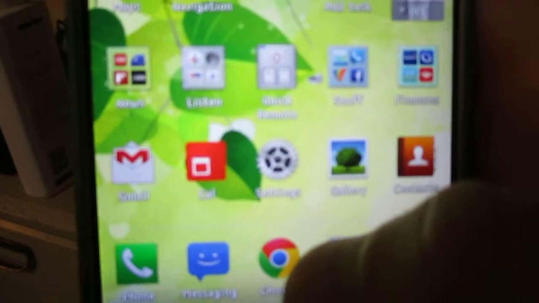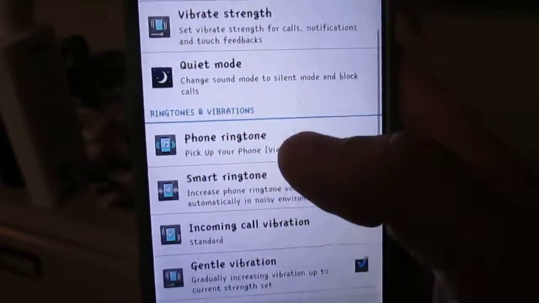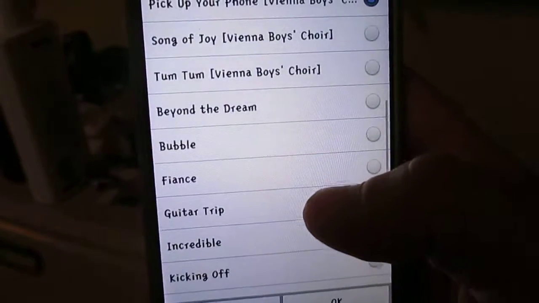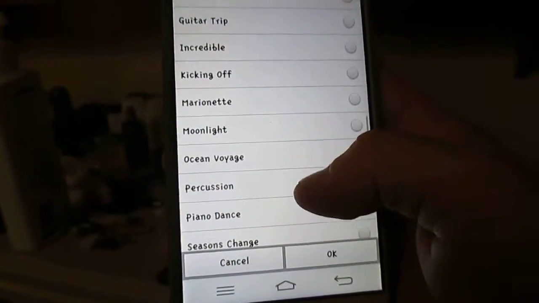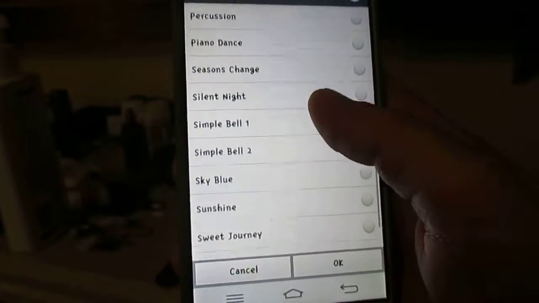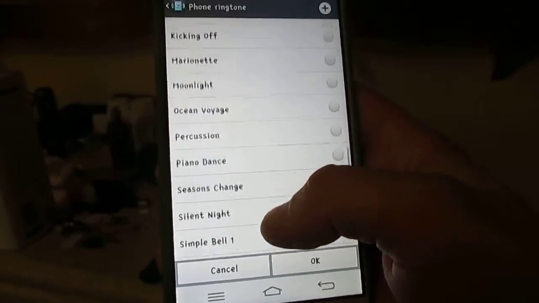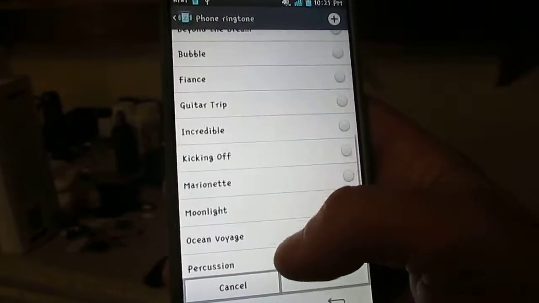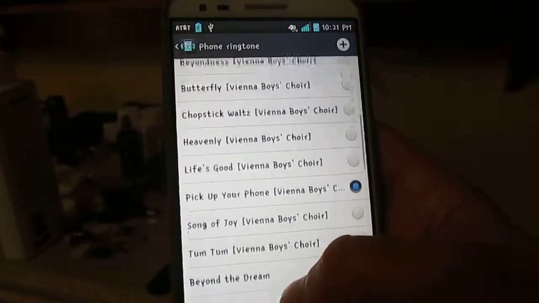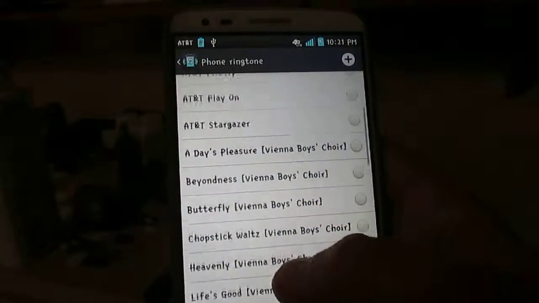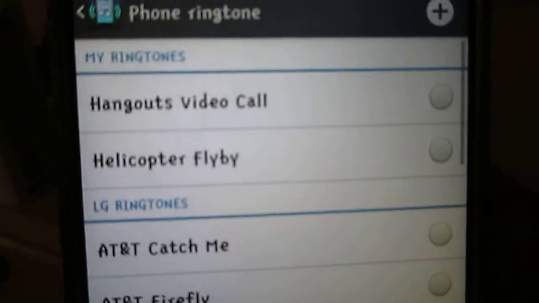Settings. And I'm sure you know how to do this part, but settings, phone ringtone, and then I'm sure it's not in here, but nope. These are all the ones that came in with the. Oh, there it is, way up on top.